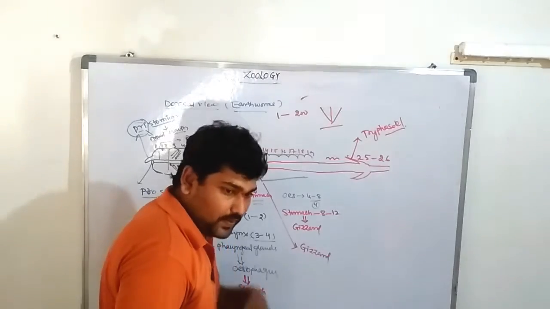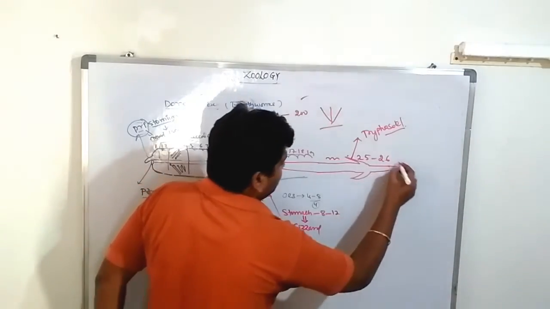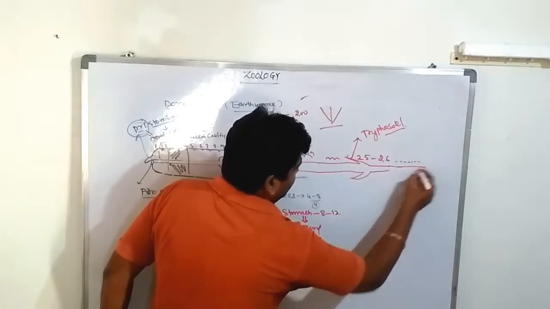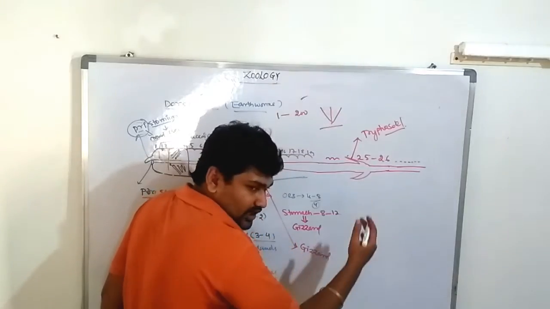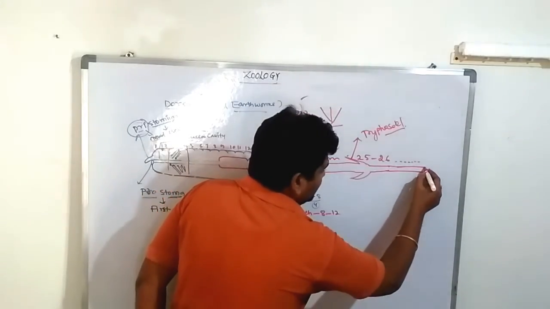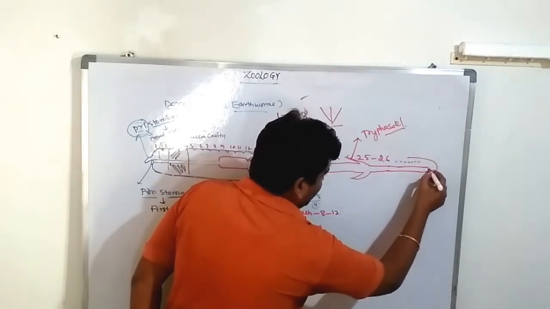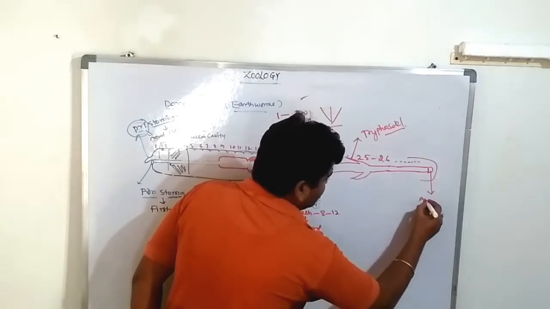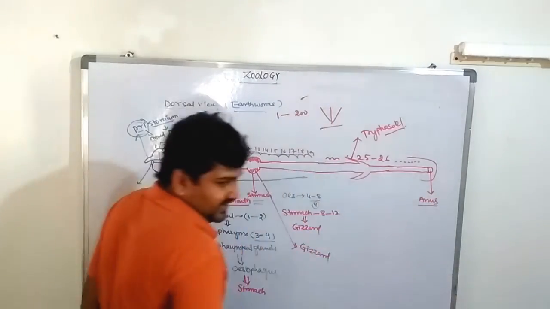What is the last part of the intestine? It leads into an opening. The opening is known as the anus. So this is the information.